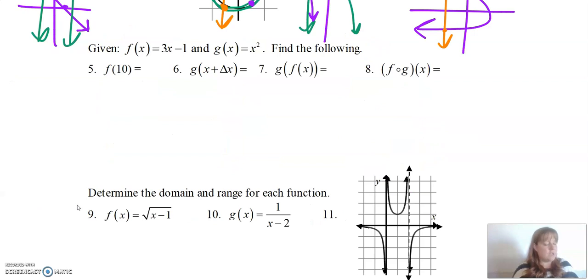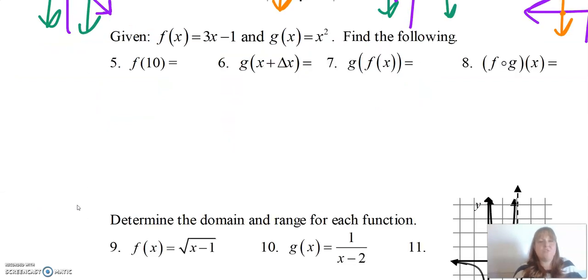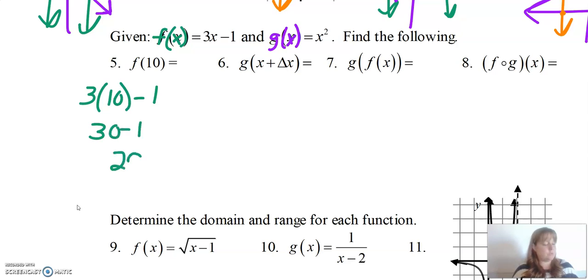Okay, so here we have two functions. We have f of x, we'll make that one our green function, and then g of x, which will make our purple function. And then it says find f of 10. Oh, well, that's easy, right? So we just take f and we just put 10 in for x, right? So we have 30 minus 1, which is 29. So f of 10 equals 29. It just means put 10 in for x. That's all that means, right?